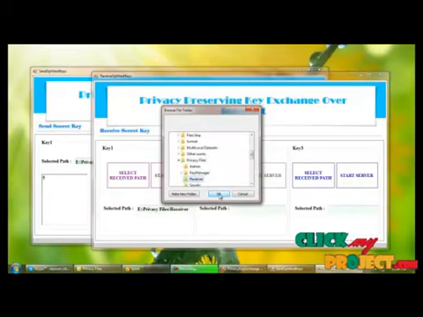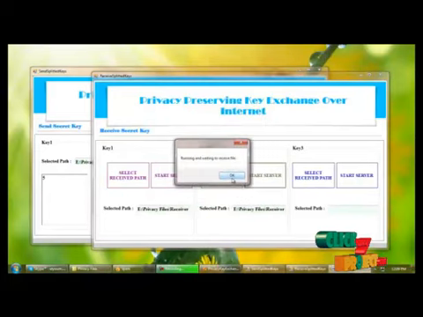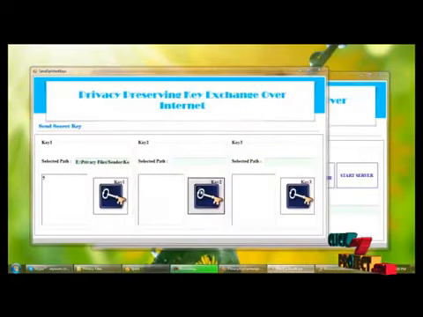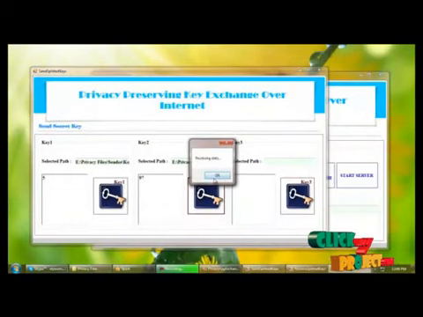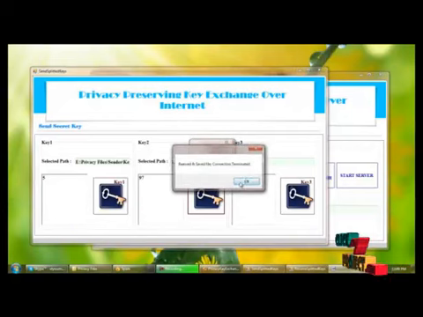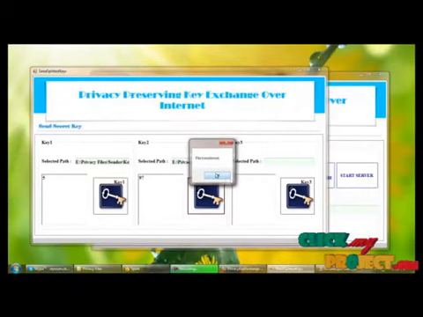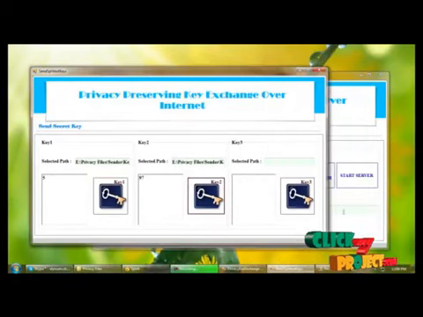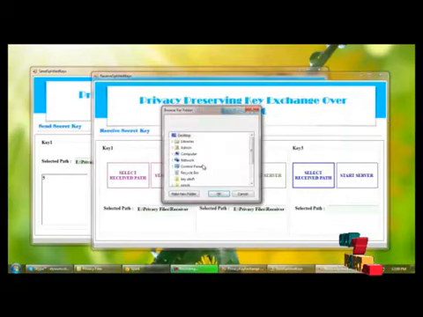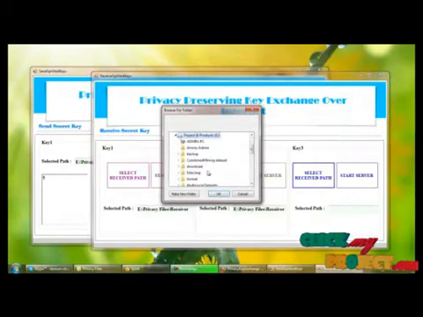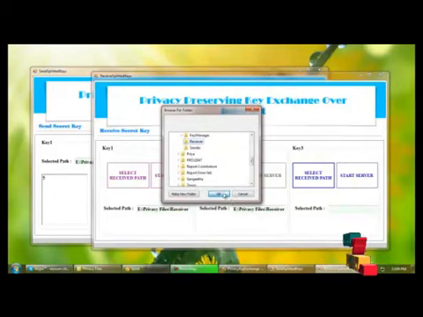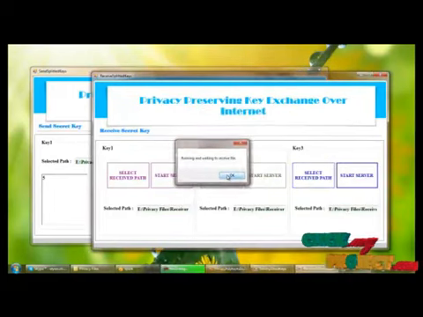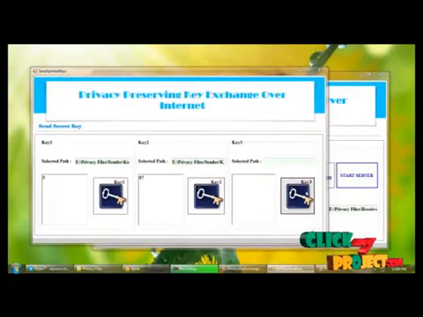Next I am selecting the receive path for receiving the key2. So I am selecting the receive path as receiver and I am starting the server here. I am loading the key2 to transfer to the receiver side. And again I'm selecting the receive path for receiving the key3. So I'm starting the server, and from here I'm loading the key3.